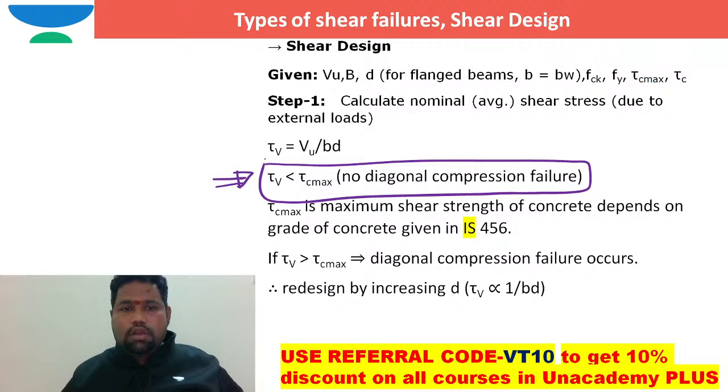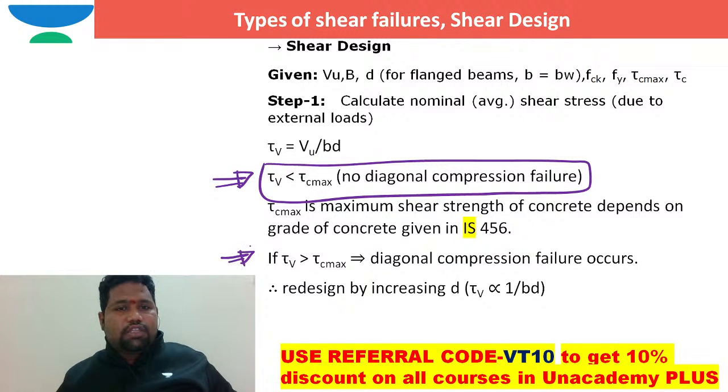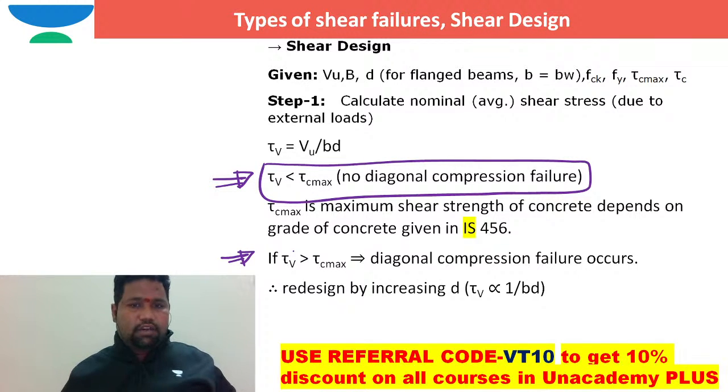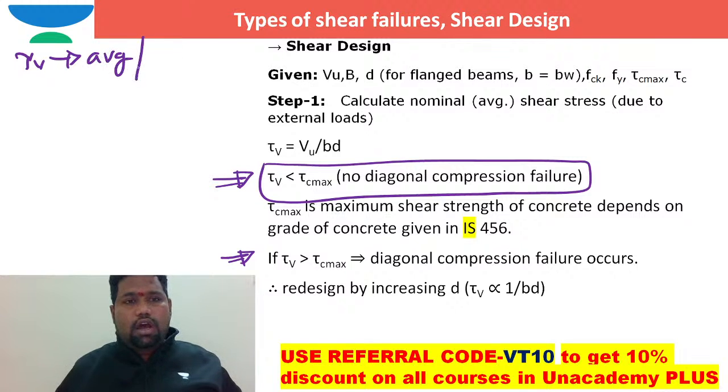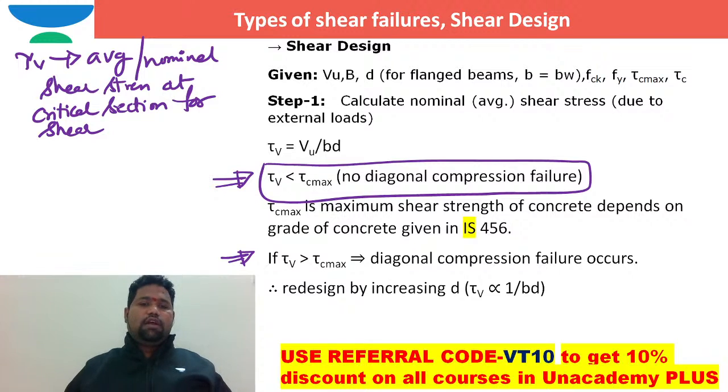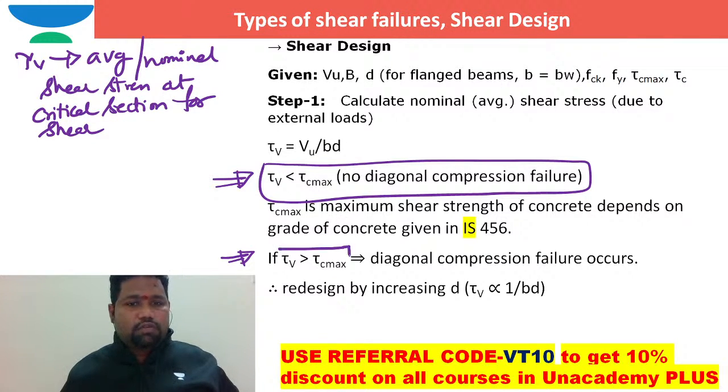Let us suppose tau v, which is the average or nominal shear stress at the critical section for shear, is more than tau c max.